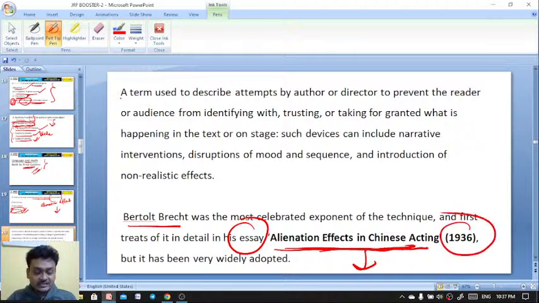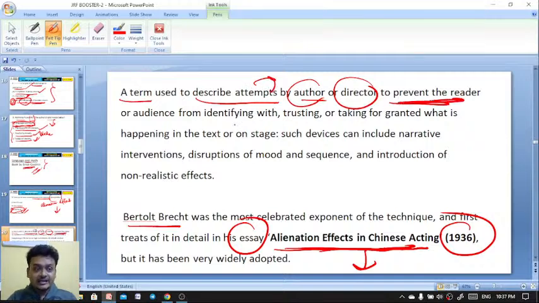Alienation effect is a term used to describe attempts by the author and the director to prevent the reader or audience from identifying with, trusting or taking for granted what is happening in the text or on stage.